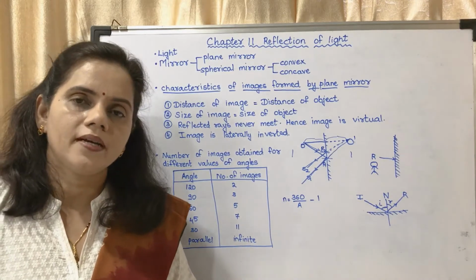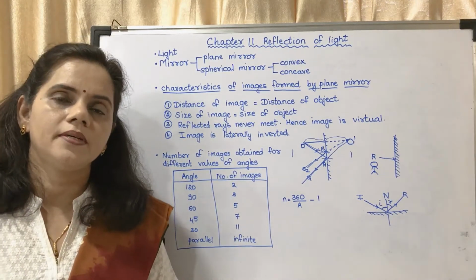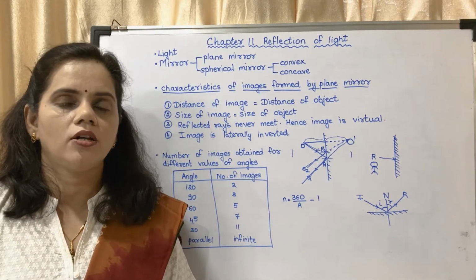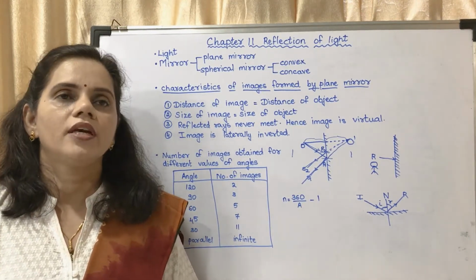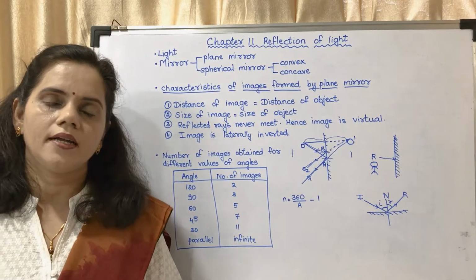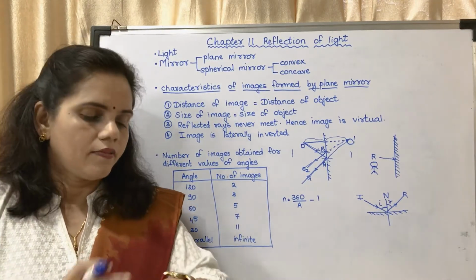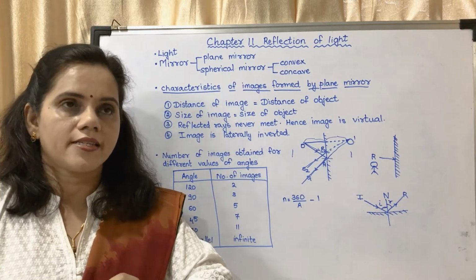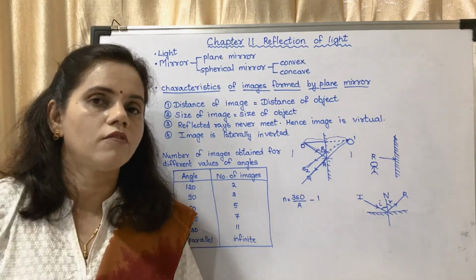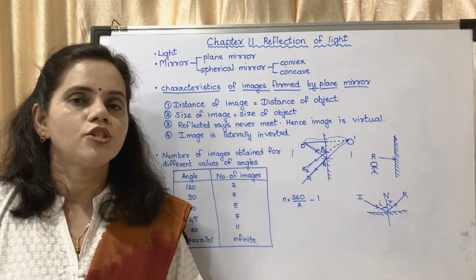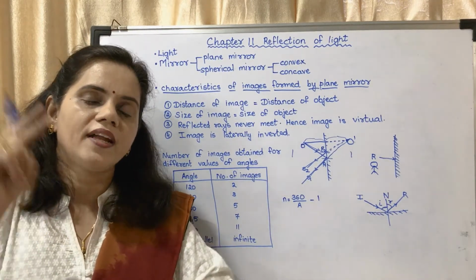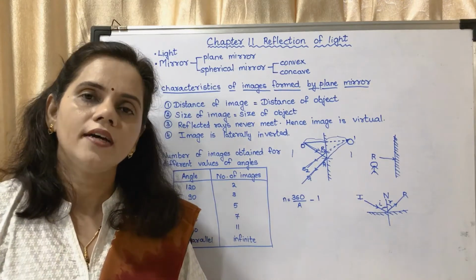Now what do you mean by a virtual image? Virtual image is an image which cannot be projected onto a screen. If you might have done any activity like with the help of the dial of your watch, you focus the sunlight onto the walls. That means you are focusing the reflected ray to somewhere else.